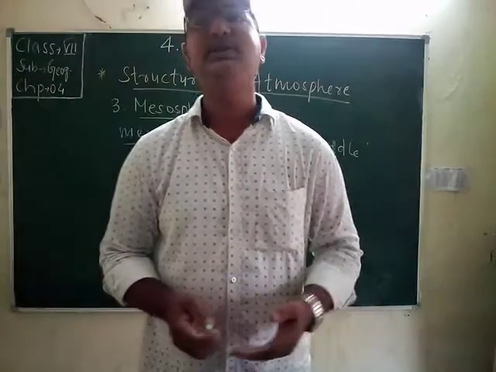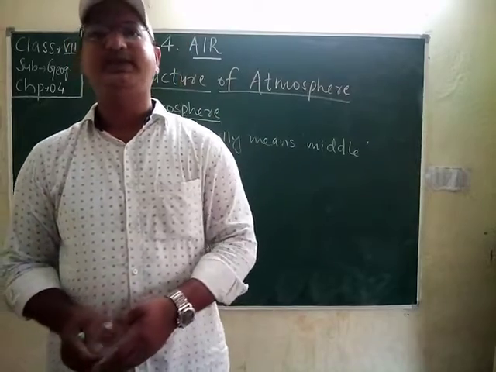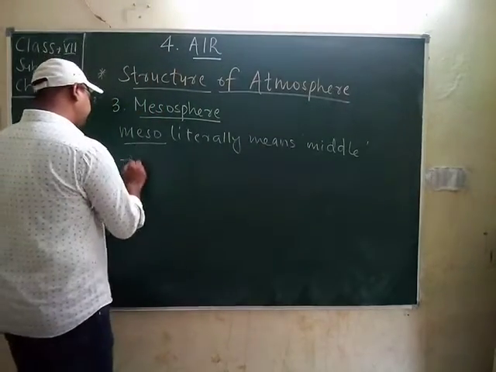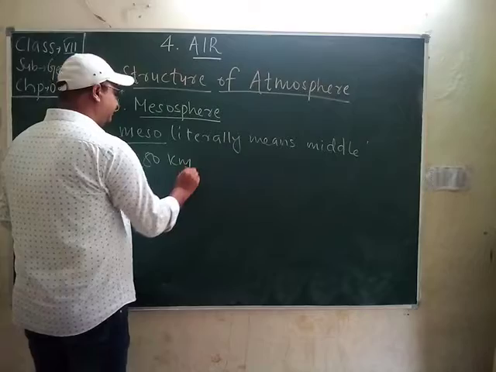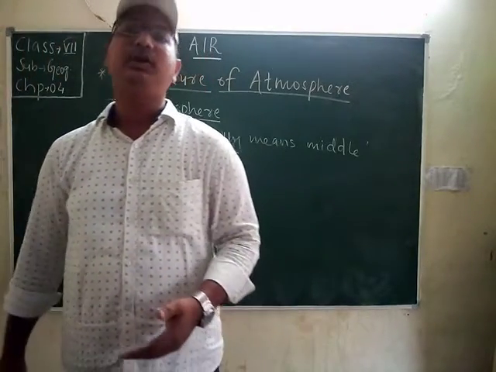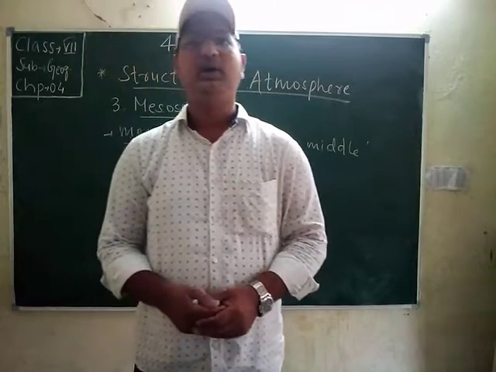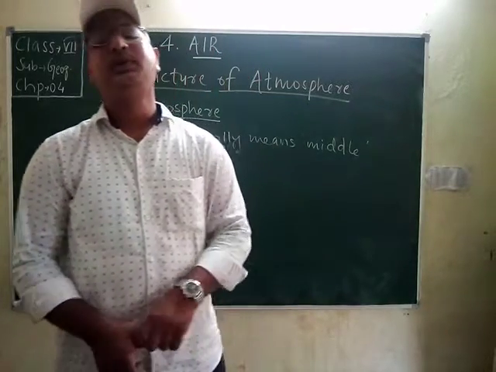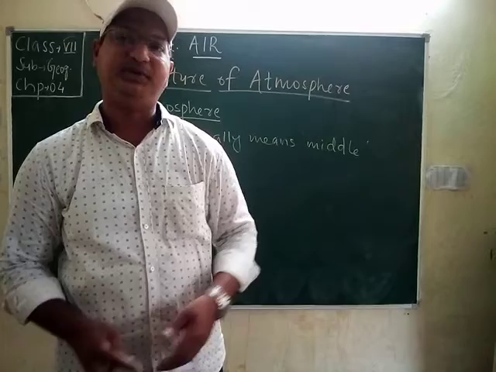It is the third highest layer in our atmosphere, extending up to a height of 80 kilometers from sea level. Meteorites burn up in this layer on entering it from space.